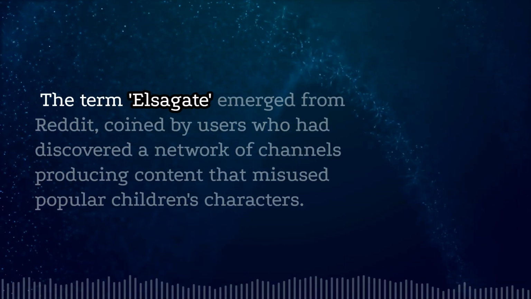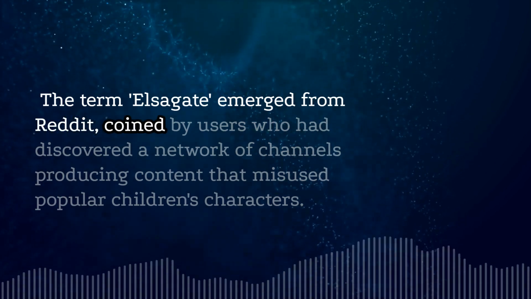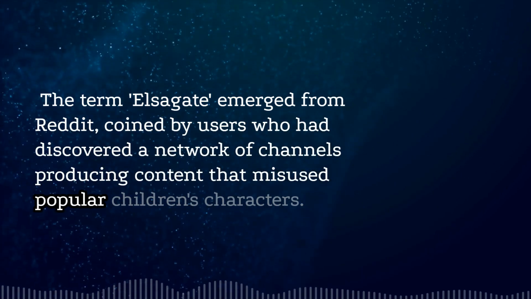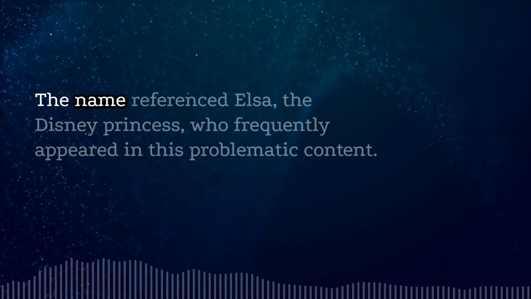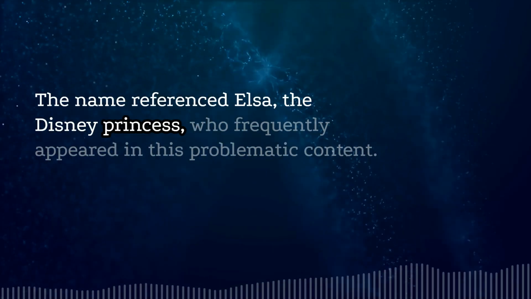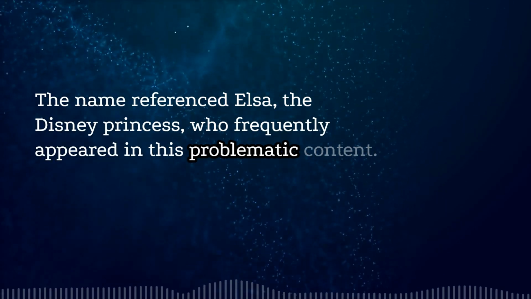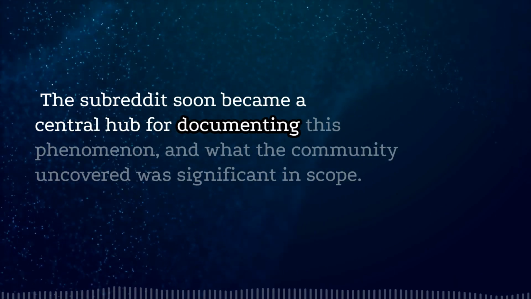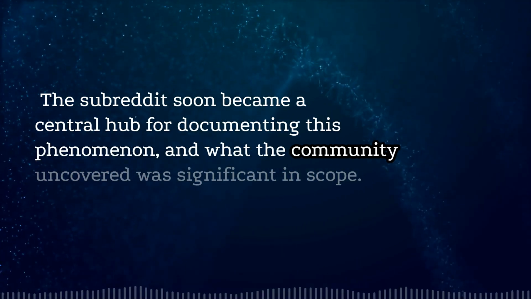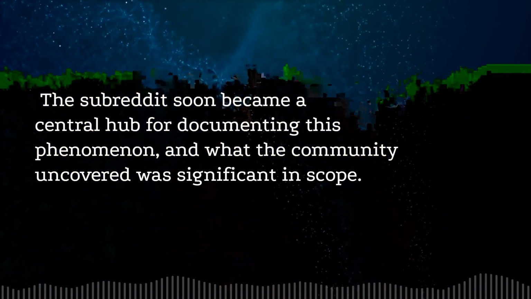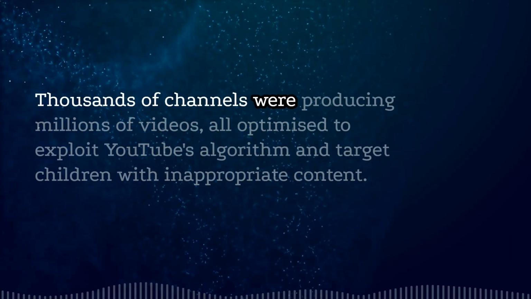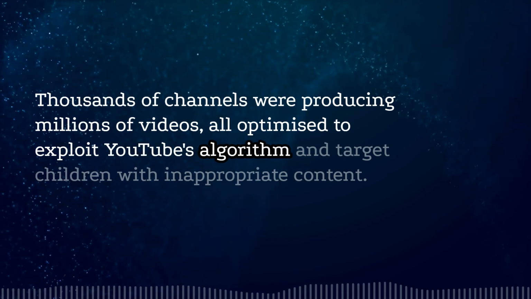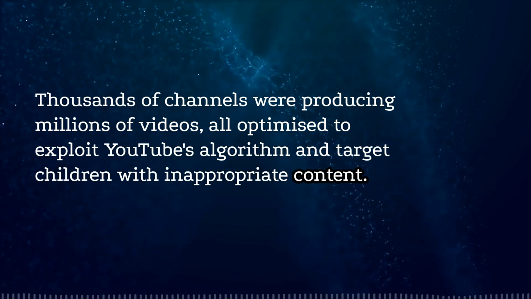The term Elsagate emerged from Reddit, coined by users who had discovered a network of channels producing content that misused popular children's characters. The name referenced Elsa, the Disney princess, who frequently appeared in this problematic content. The subreddit soon became a central hub for documenting this phenomenon, and what the community uncovered was significant in scope. Thousands of channels were producing millions of videos, all optimized to exploit YouTube's algorithm and target children with inappropriate content.